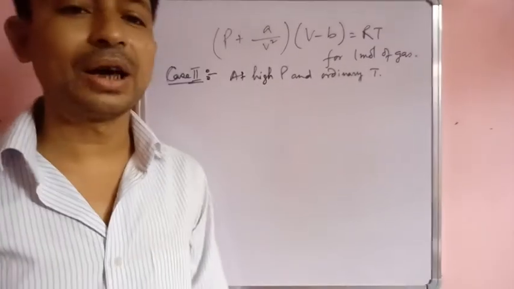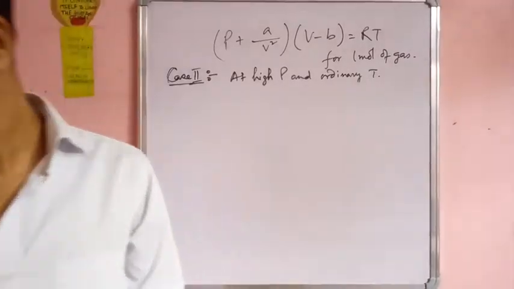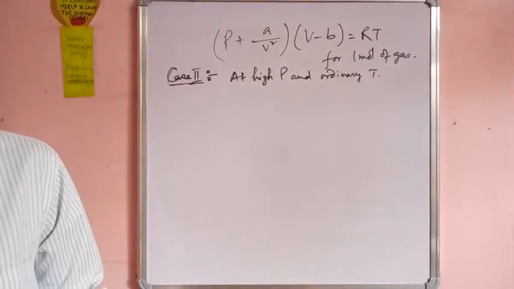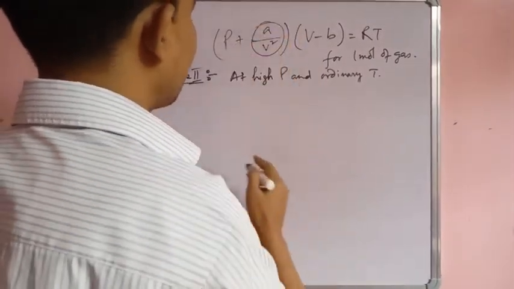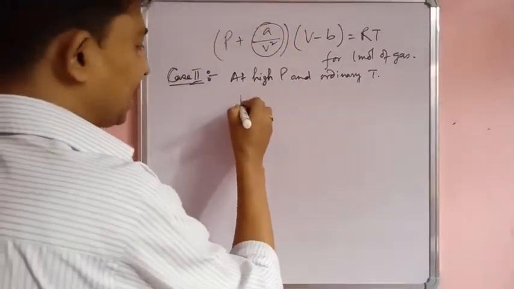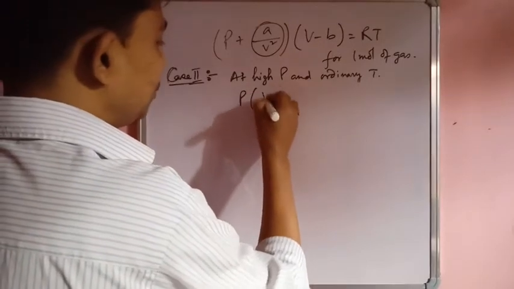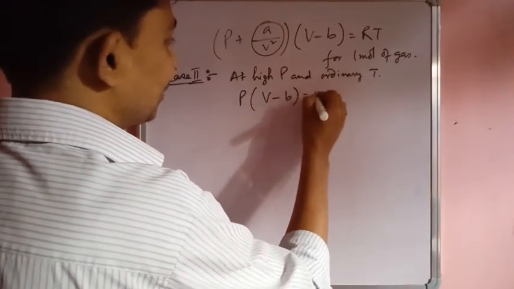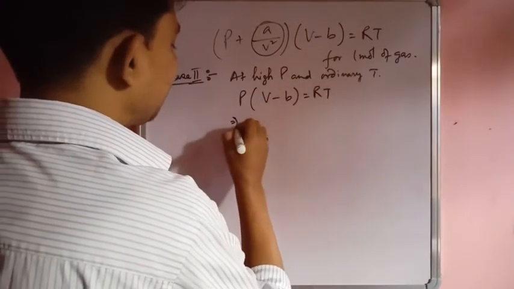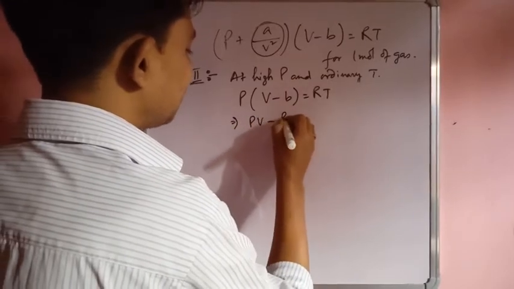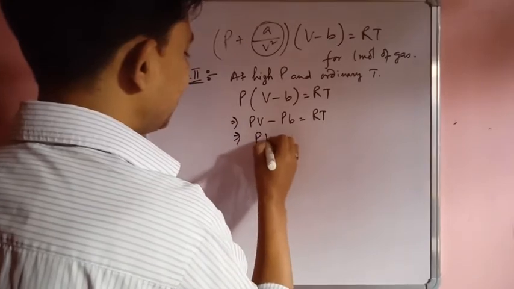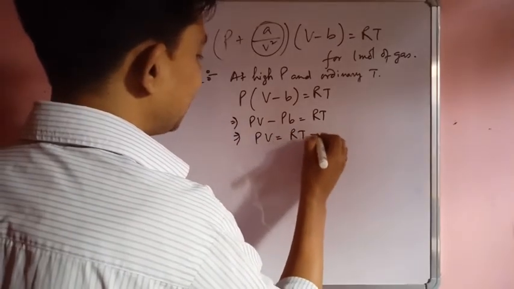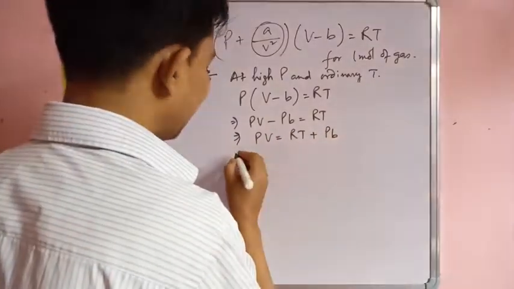So when the pressure is high, what will the volume be? It will be less. So this quantity can now be neglected. So the equation becomes P into V minus b is equal to RT, which implies PV minus Pb is equal to RT, which implies PV is equal to RT plus Pb.